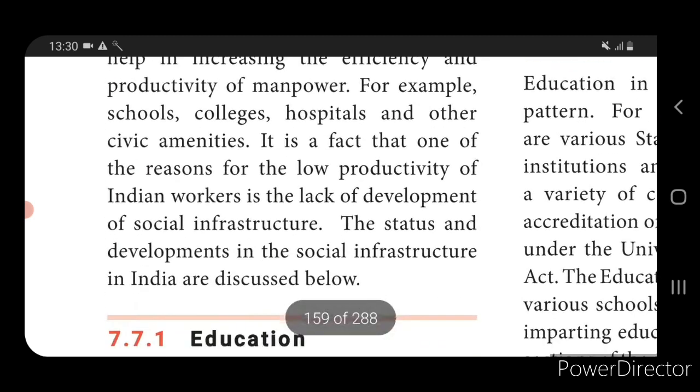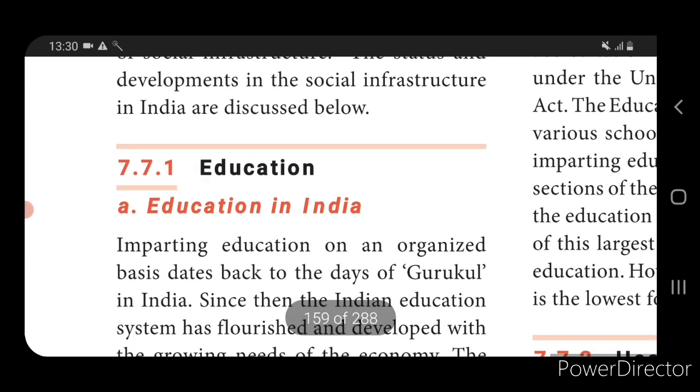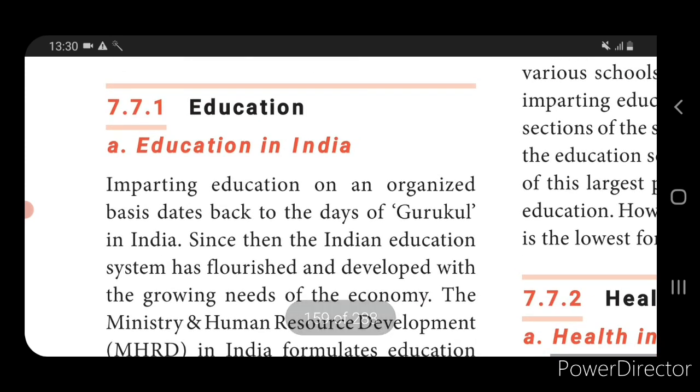Under social infrastructure they have explained education. Education plays an important role. Before nationalization, after independence and before independence, how was the education? In India, first the education that was used was Gurukulam education, which was founded and flourished all over the economy.